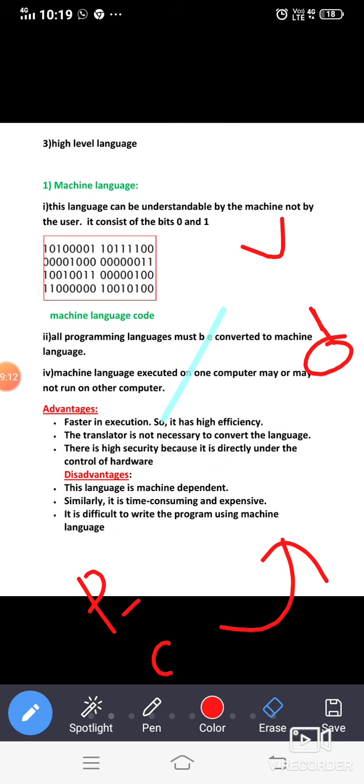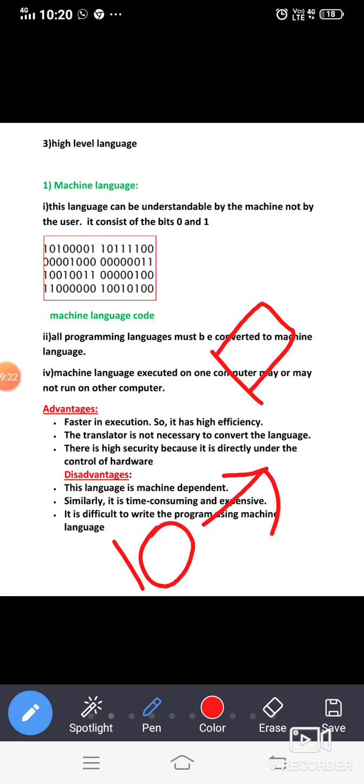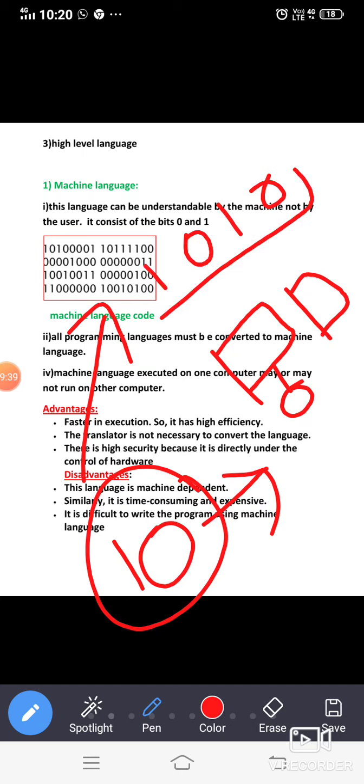Here I will take an example. I'm taking something like 10. If you type 10 from the keyboard, it can never be understandable by the computer. Computer cannot understand this one. So what it will do, it will convert this 10 to the machine language. The machine language equivalent, or the binary equivalent of 10 is this one. So 1010 is nothing but 10.